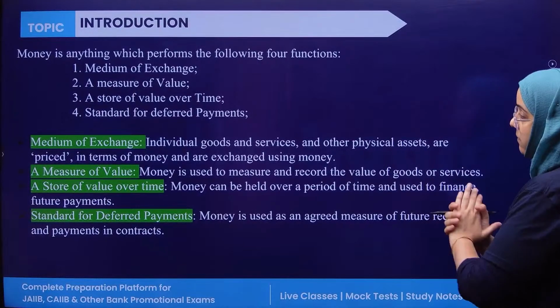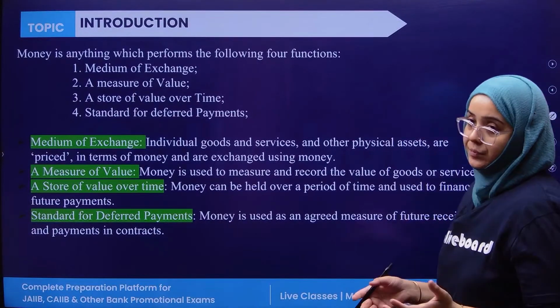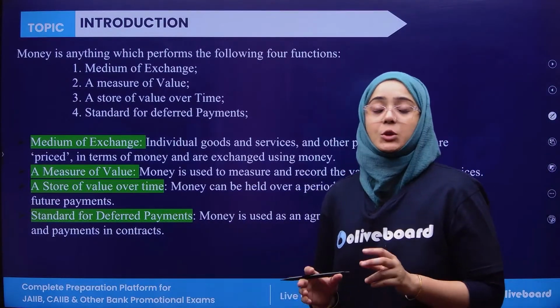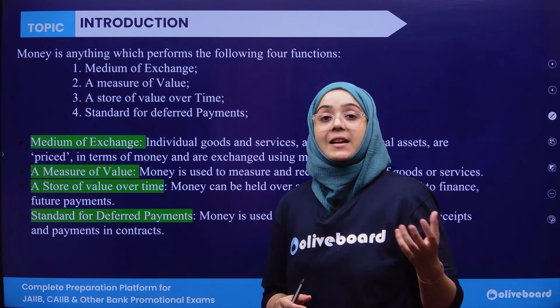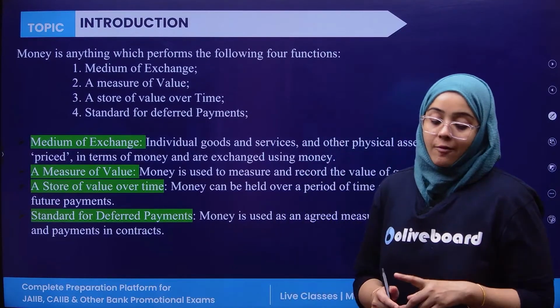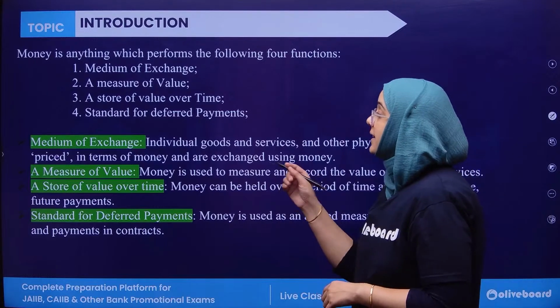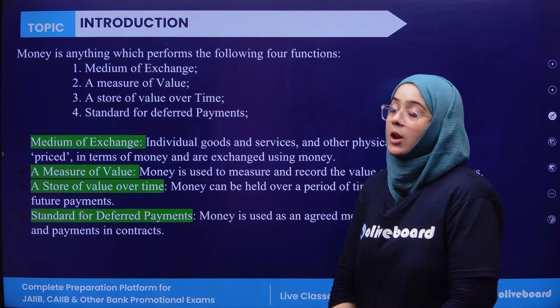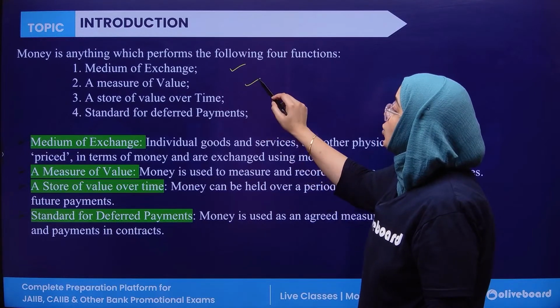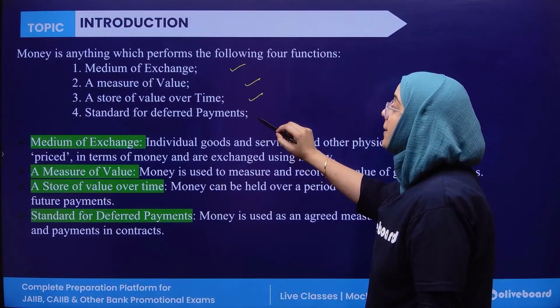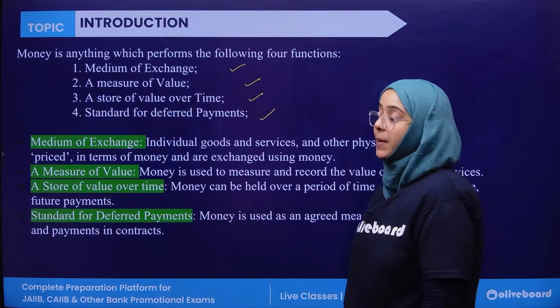First, what is money? Money is anything which performs these four functions. It is a medium of exchange, a measure of value, a store of value over time, and a standard for deferred payment.